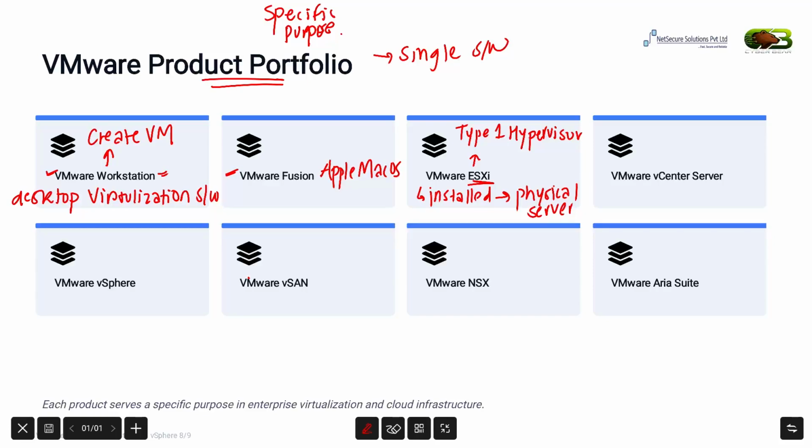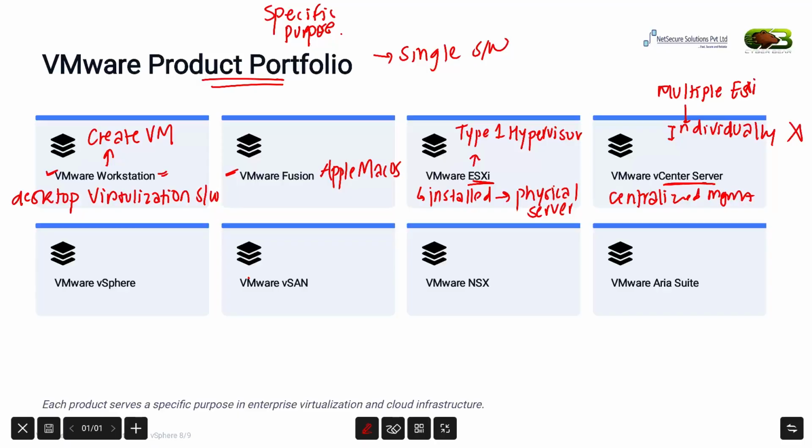Next is VMware vCenter Server. If you have multiple ESXi hosts in your organization, managing each one individually is very difficult. So vCenter Server provides a centralized management platform where an administrator can monitor and manage the entire VM environment from a single interface.